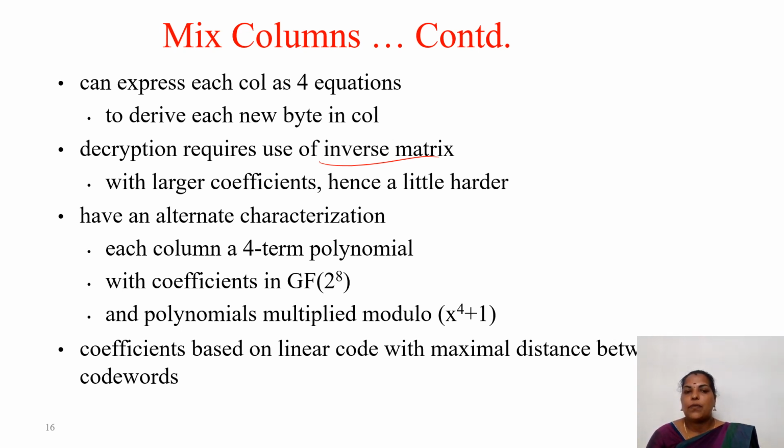That is, each column is a 4-term polynomial with coefficients in the Galois field of 2 power 8. We are multiplying it modulo x power 4 plus 1. In order to reduce that hardness, we are going in for this alternate method.